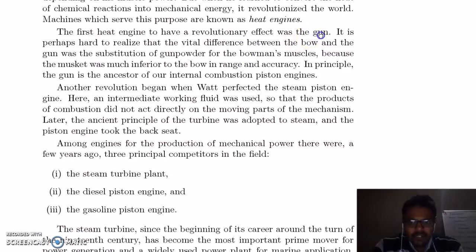The gun was the first product which used chemical energy, and the heat engine was developed from the gun. So it is perhaps hard to realize that the vital difference between the bow and the gun was the substitution of gunpowder for the bowman's muscle. It means we had replaced the muscle with gunpowder.